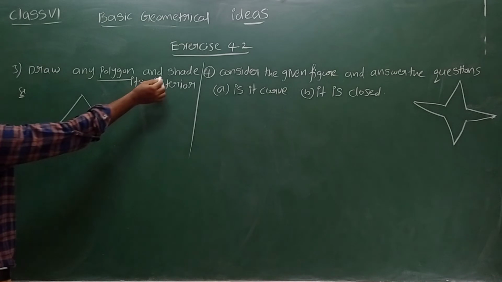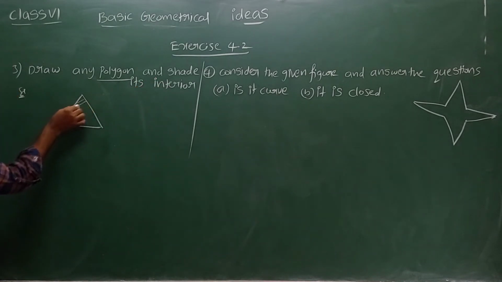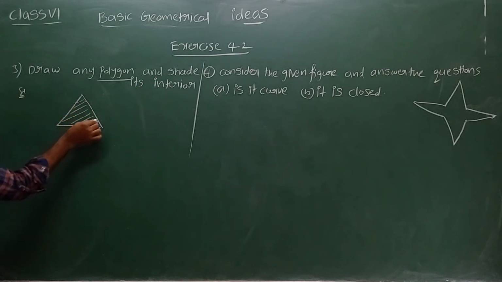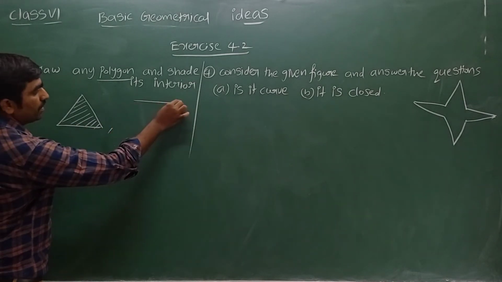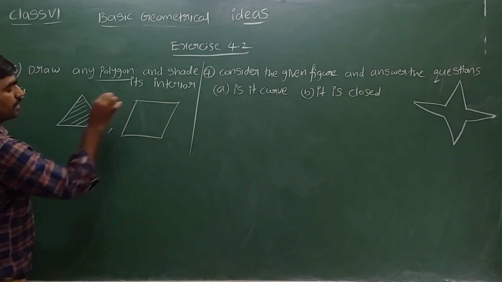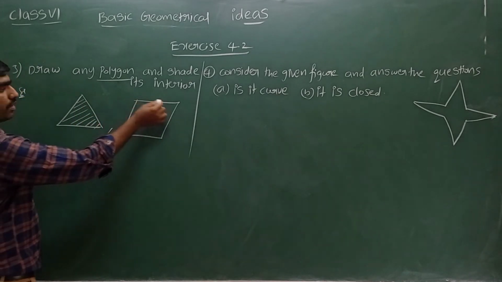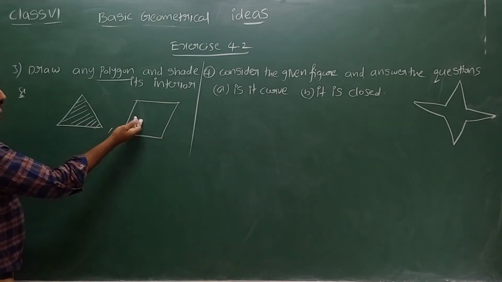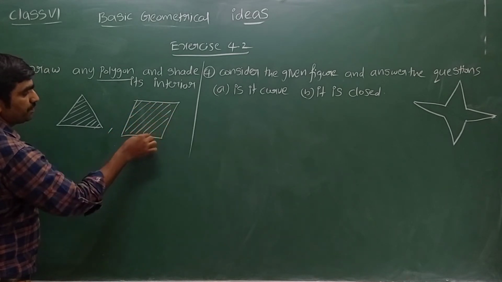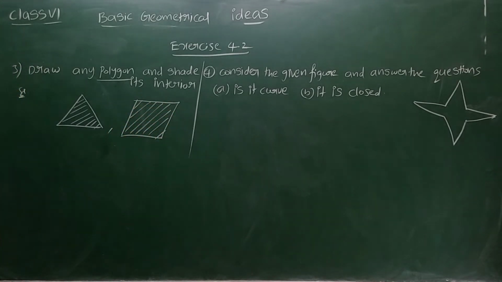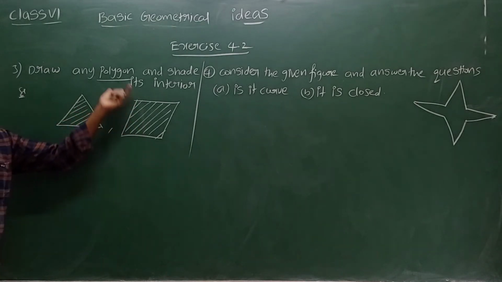They are asking to shade the interior, the inside portion. That's all, one example. You can take one more if you want. Let me take a 4-sided polygon. Even this is called a polygon, and we need to shade the interior, the inside portion. So this is how we can shade the interior of a polygon.